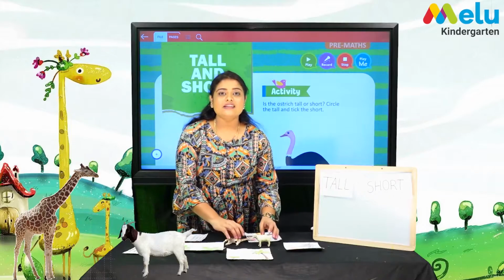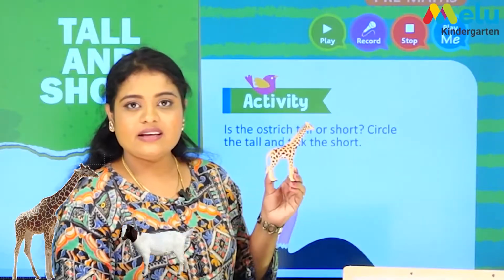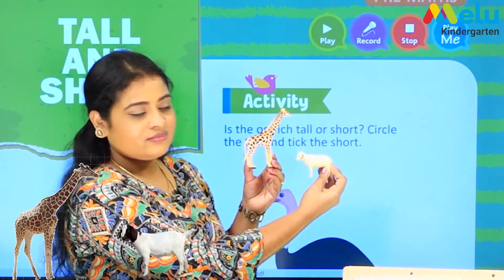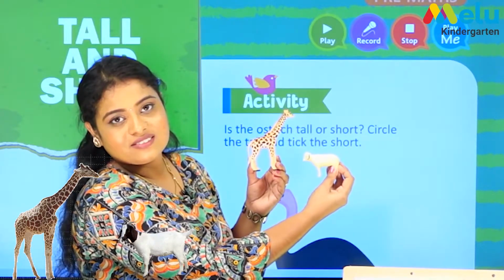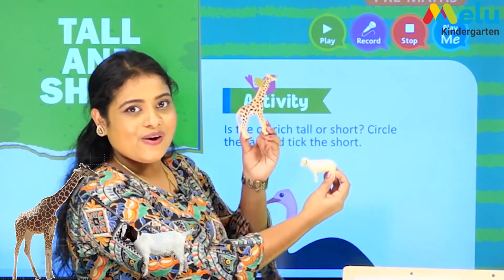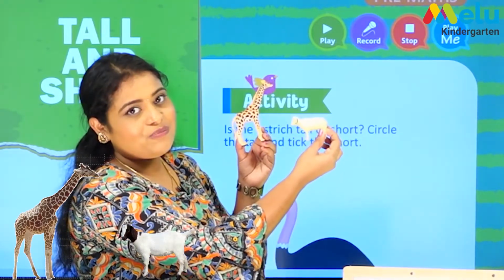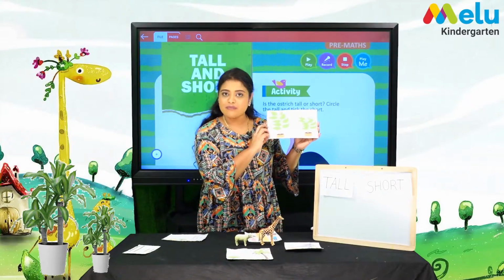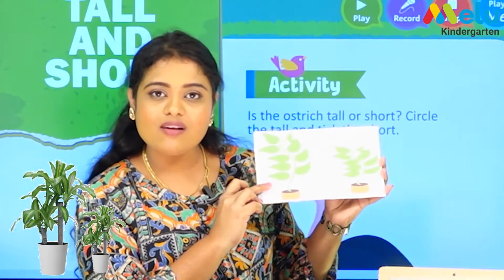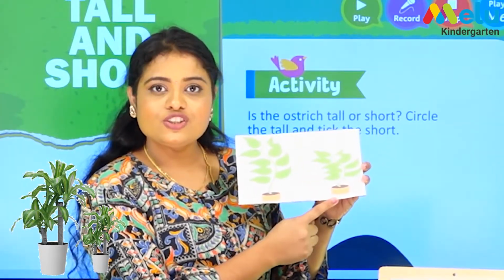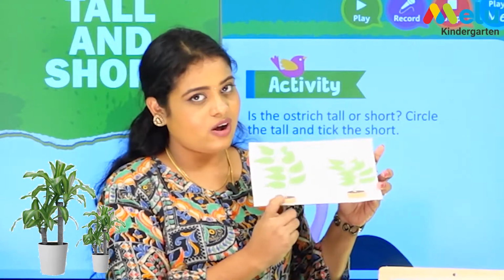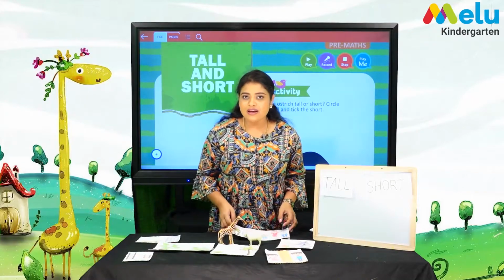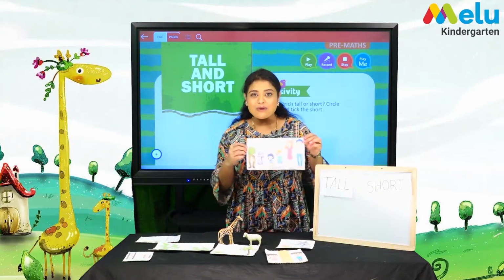And coming to another example, when we take a giraffe and a sheep. Which is tall and which is short, children? Giraffe is tall and sheep is short. And finally, when we take the example of plants, this is a tall plant and this is a short plant. Tall and short. So children, now it's your turn to compare the heights of your family members.